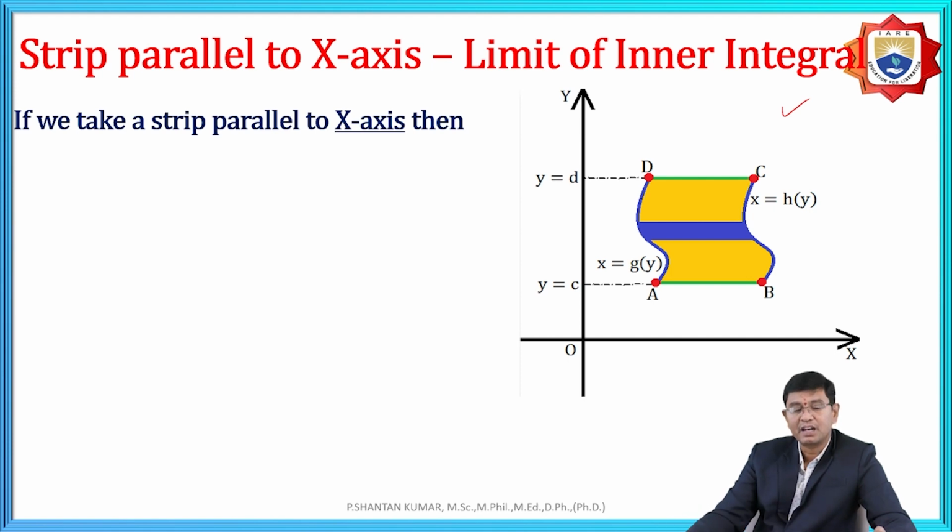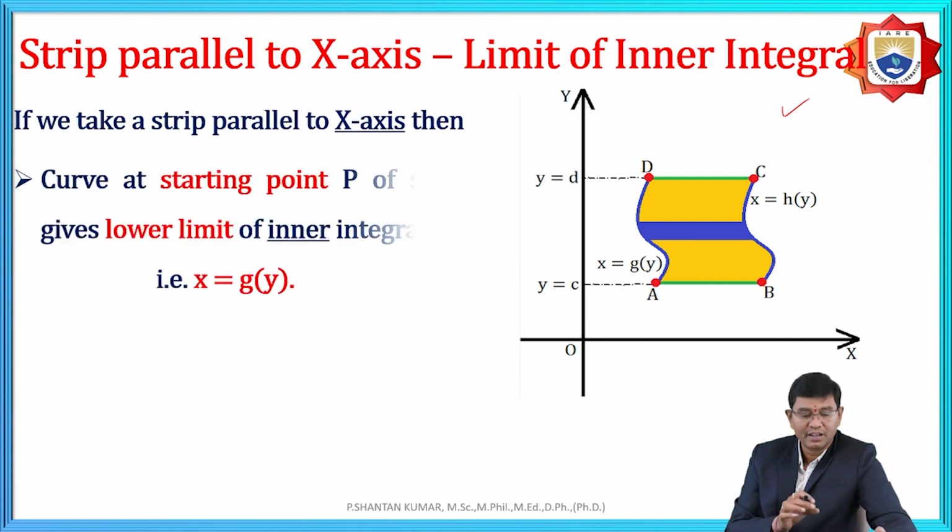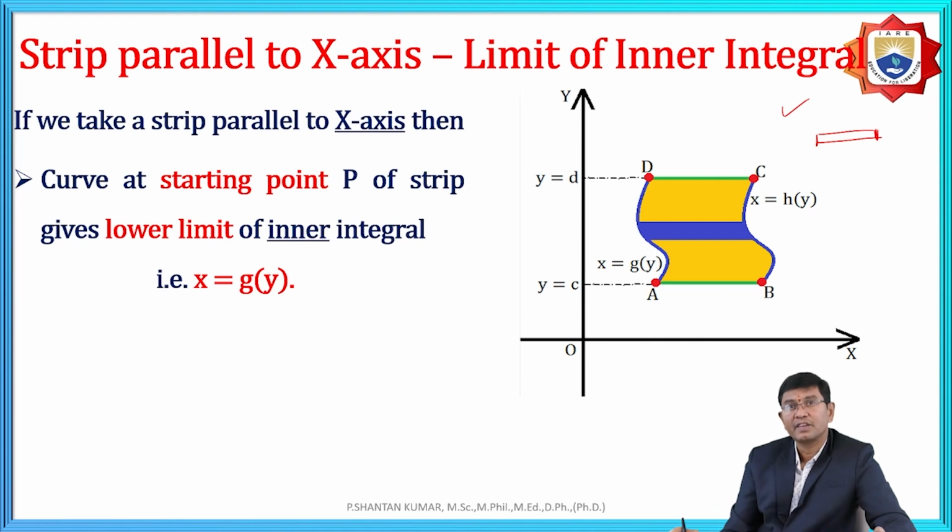If we take a strip parallel to x-axis, that is, when you draw the diagram and in that bounded region you mark it horizontally, that is the meaning of parallel to x-axis. And similarly, x is equal to psi of y. That means when you take the strip parallel to the x-axis, the inner is the left side and the outer is the right side. And here the inner curve, that is the left side, is x is equal to psi of y.